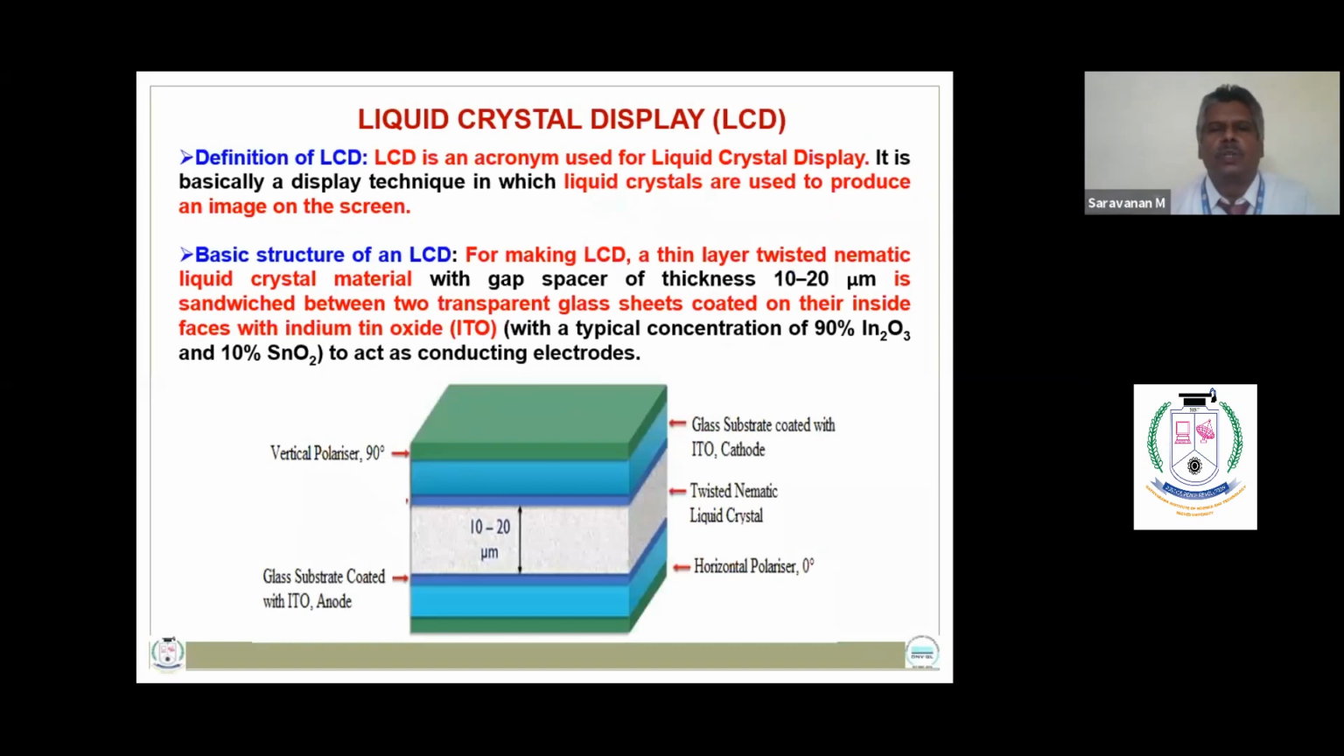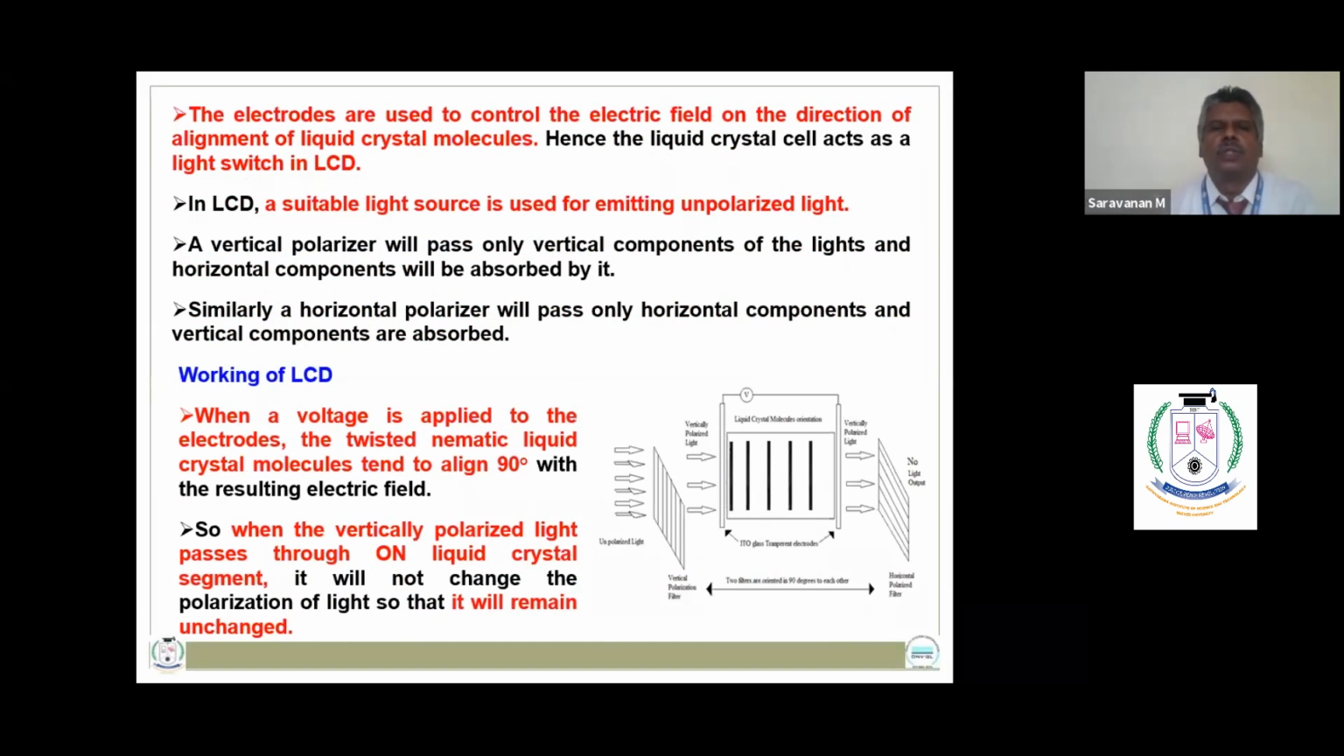Now let me explain the liquid crystal display. It is basically a display device capable of producing an image on the screen. For making an LCD, a thin layer of twisted nematic liquid crystal material is sandwiched between two transparent glass sheets coated on their inner sides with indium tin oxide electrodes. The electrodes are used to control the electric field, and hence the direction of alignment of the liquid crystal molecules, so the liquid crystal acts as a light switch in an LCD.